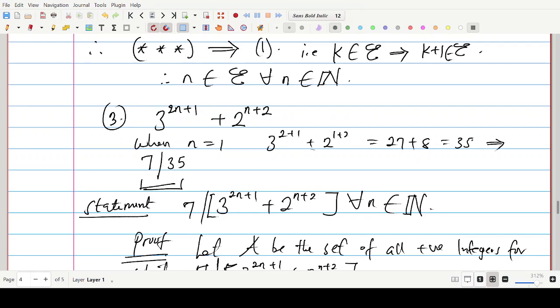So this is all about mathematical induction. It's very easy. Just three steps to go. The first step, you show that this expression is true for when n is 1. Of course, it's not necessarily 1. It can be 2. It can be 3. After showing that it's true for any of these numbers, you suppose that it is true for an arbitrary positive integer k. Then from that supposition, you show that it is true for the positive integer k plus 1. If you can do that, you've established that it is true for all positive integers. So that is the process behind mathematical induction. It's not difficult at all.